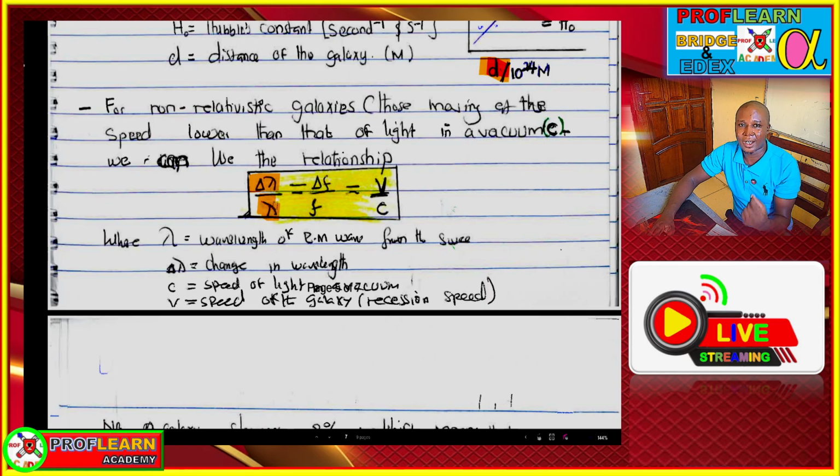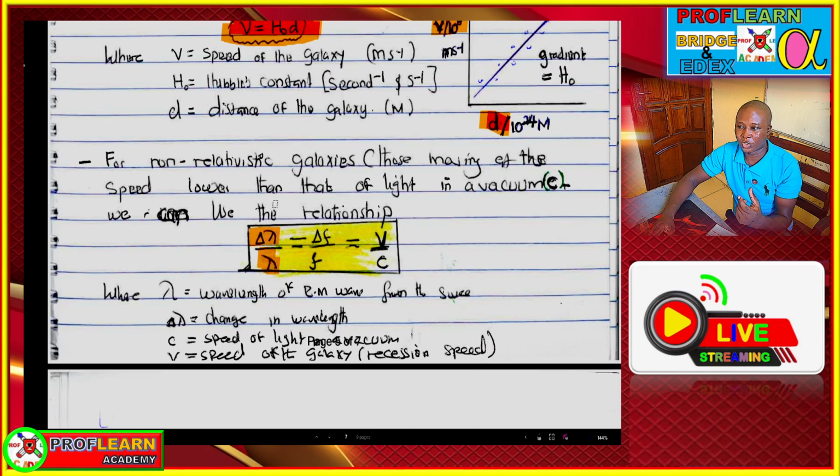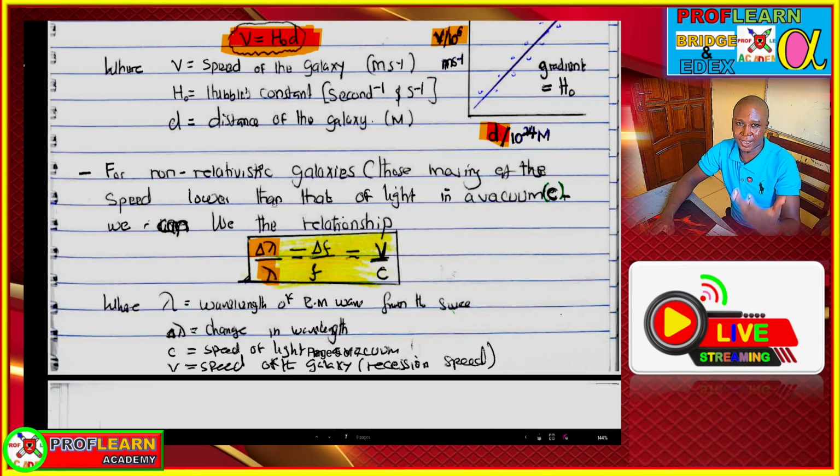When you are finding the change in wavelength for a redshift, it's the larger wavelength minus the smaller wavelength, because light has undergone redshift. So the wavelength of light increases. The observed wavelength is usually larger than the actual wavelength of the light emitted. So due to the Doppler effect, the wavelength will be higher. You take the higher value minus the smaller value, and the smaller value, most of the time for redshift, will be below here.